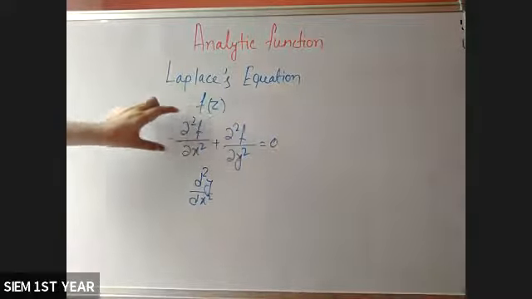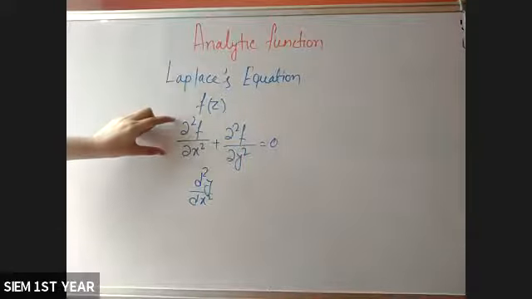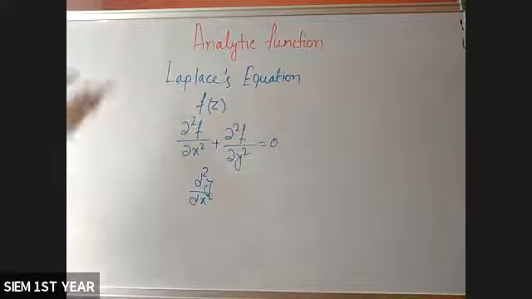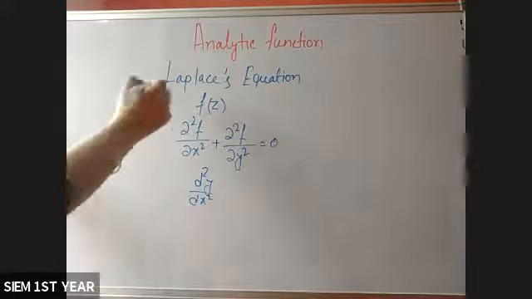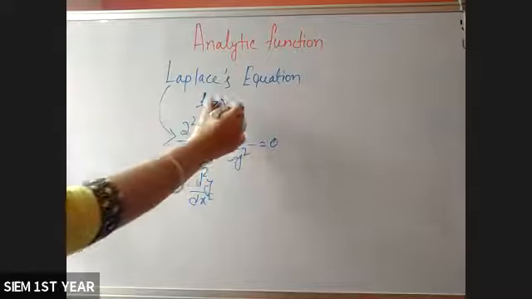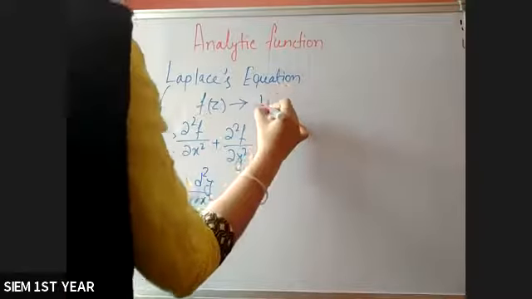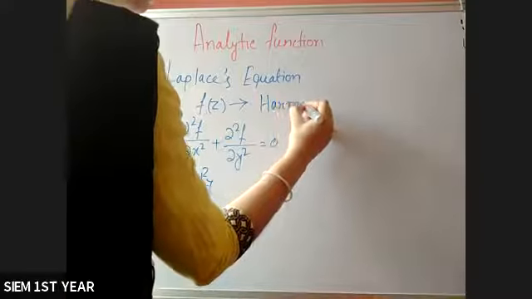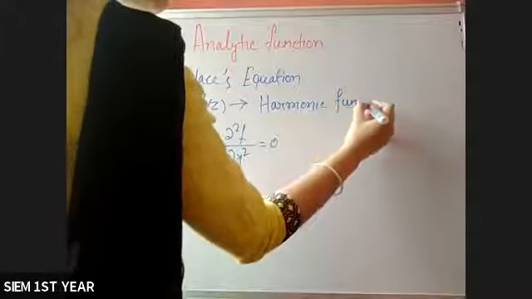This equation is called Laplace equation, and if any function satisfies this equation, then this function will be called harmonic function. I think it is clear. This equation is called Laplace equation, and if any function f of z satisfies it, then this function is called harmonic function.